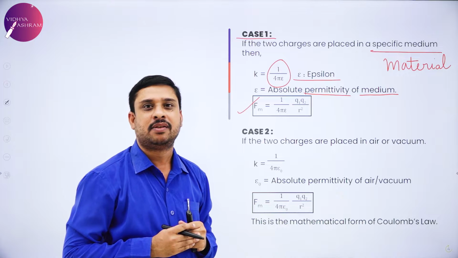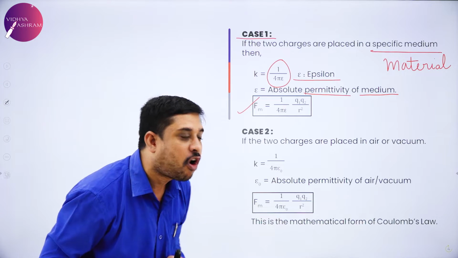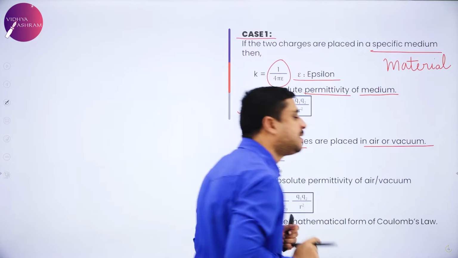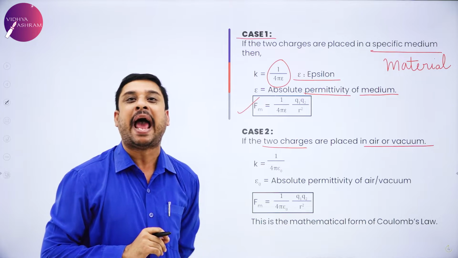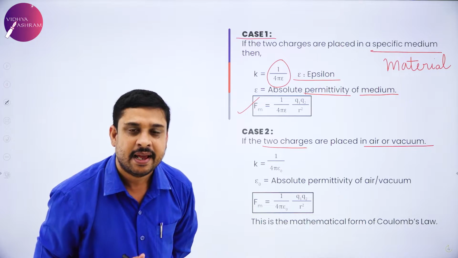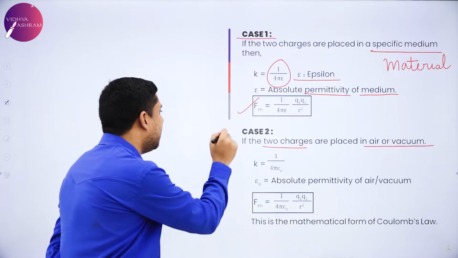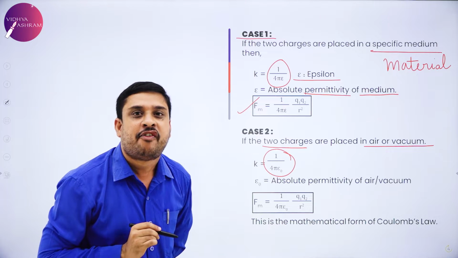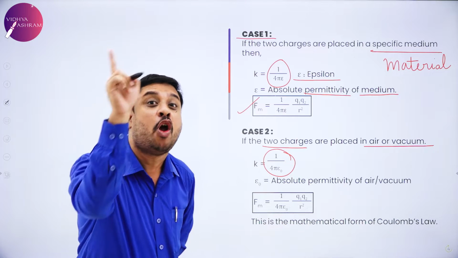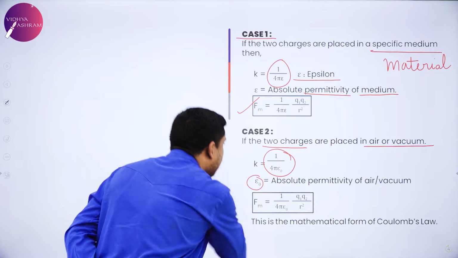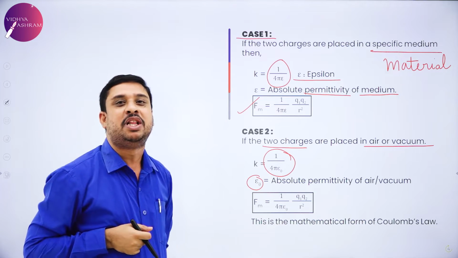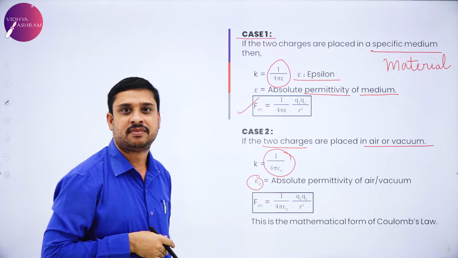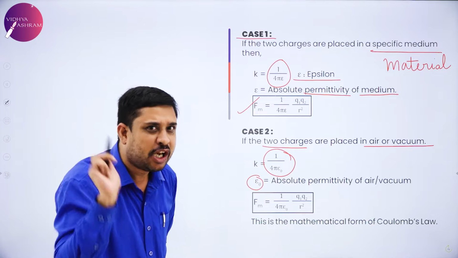Now, dear students, what will be the value of the constant when the two charges are placed in air or vacuum, free space? In this case, the value of K is written as 1 by 4 pi epsilon naught. Please know this difference. Material medium, epsilon.